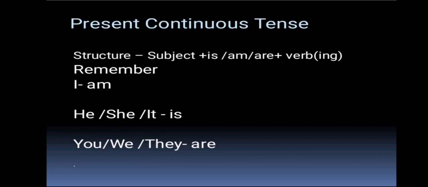Today we are going to understand the present continuous tense. Now let's first understand the structure of present continuous tense. Subject plus is, am, are, that's the helping verb, plus the ing form of the verb.